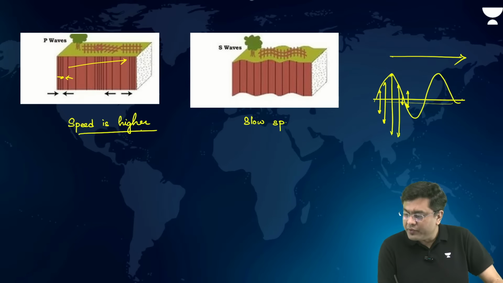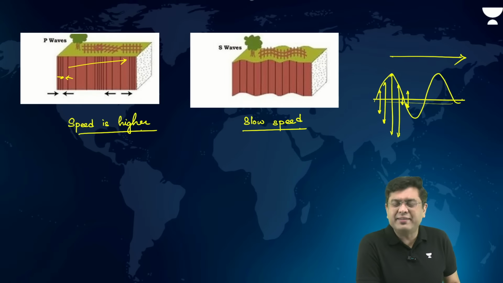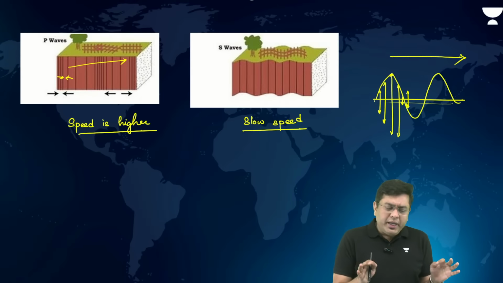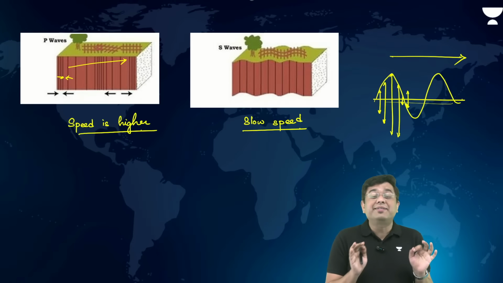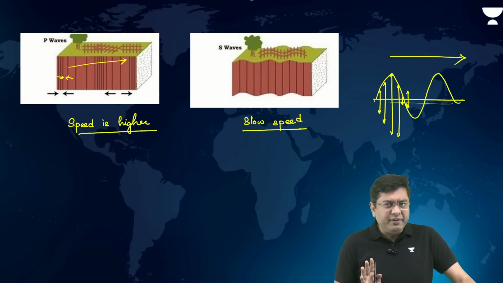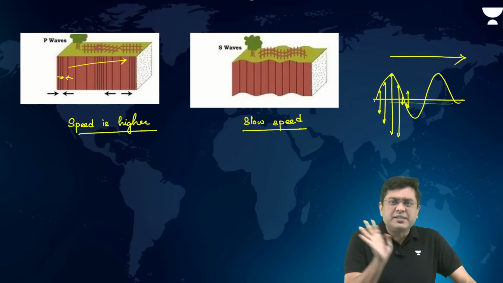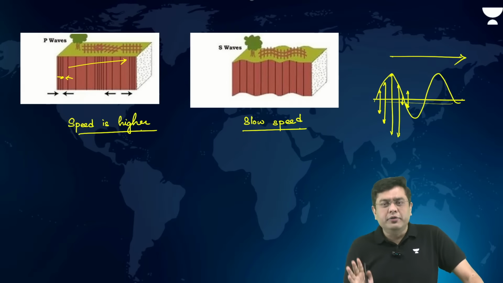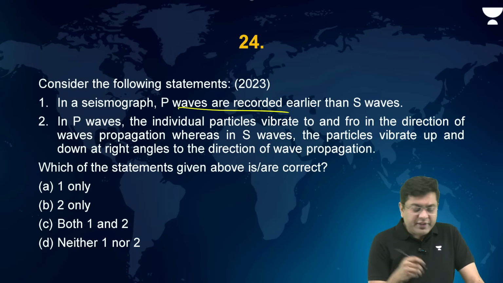And that also means if the speed is slow, its ability to impact the other particle, let's suppose in the case of a liquid or gas, will also be limited. So it won't be able to move through liquid or gaseous medium. Right? Generally, the relation is that S waves are around 1.7 times slower as compared to P waves. P waves are faster, almost around 1.7 times. All the associated P waves, P star S, P star G, all the various different associated P waves, they are faster than the associated S waves. So in the seismographs, P waves are recorded earlier. Why? Because they are faster.